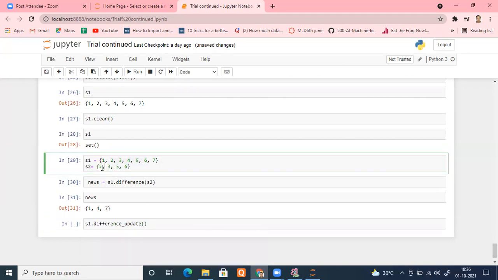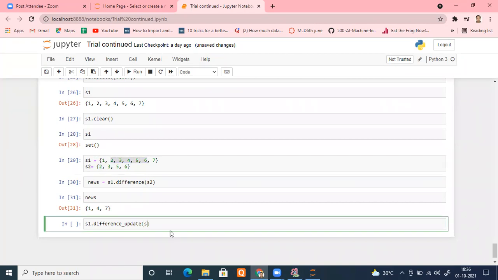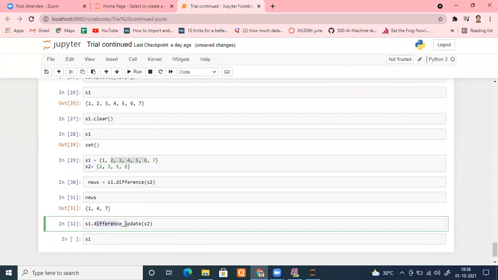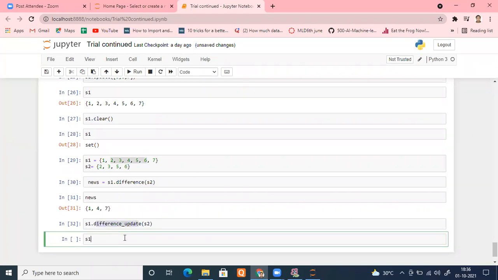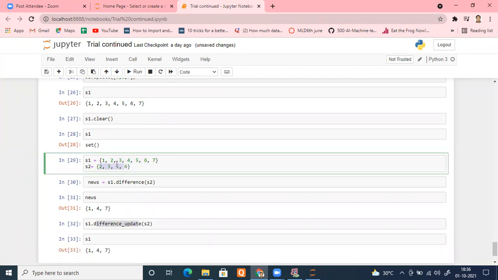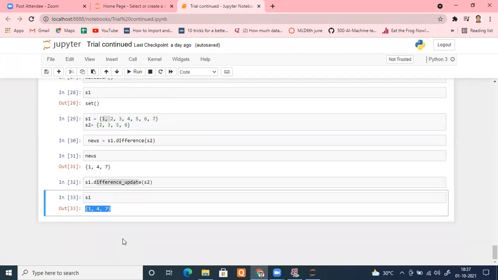So what will happen? 2, 3, 5, 6 will be removed from this, and S1 will now become only 1 and 7. So let me put S2 here and check. Because it is doing difference update, S1 will be updated; with plain difference it was returning a new set. It is updating S1 itself. So let me check S1. All the common elements 2, 3, 5, and 6 have been removed, and the remaining 1, 4, and 7 are available here. I hope it is okay.